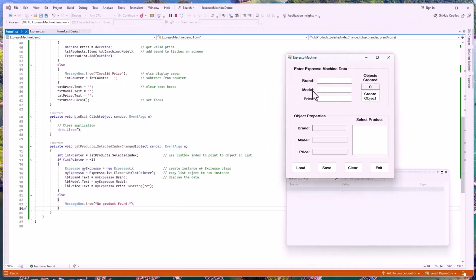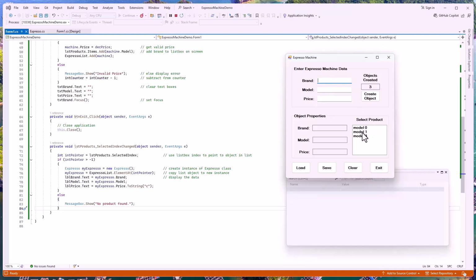There's our, we'll do our brand 0, model 0, $1, brand 1. I should have said 1, model 1, $2. We'll do one more. Brand, we'll call it brand 3 just so we can back up the numbers. Model 3 and $3. And it's there. All our pieces are here now.